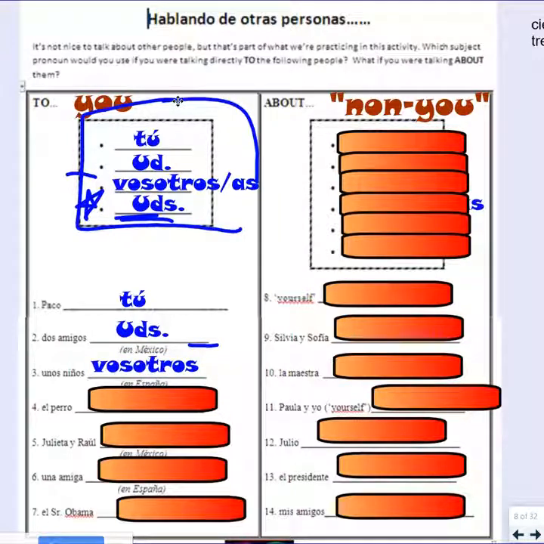I hope that you guys have a little bit of an idea of how to use these subject pronouns. If not, we'll be doing a lot more practice where if you need help, I can definitely help you.